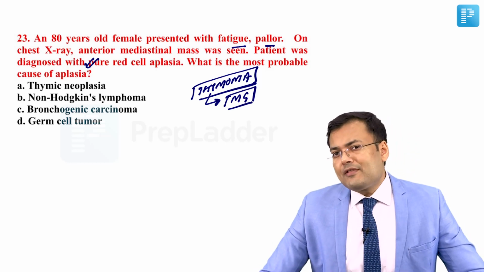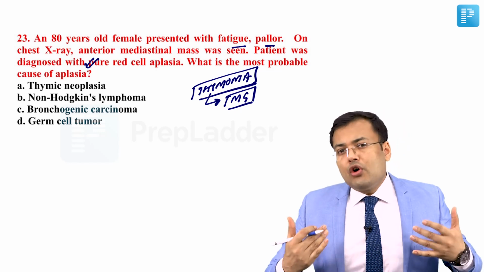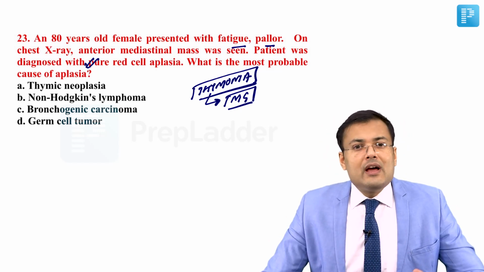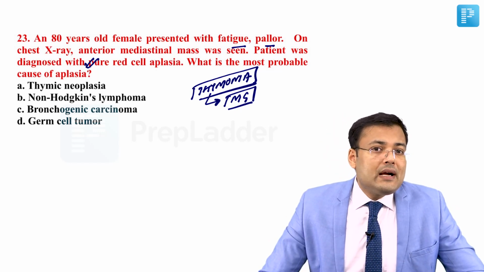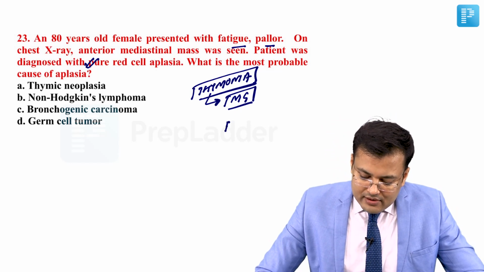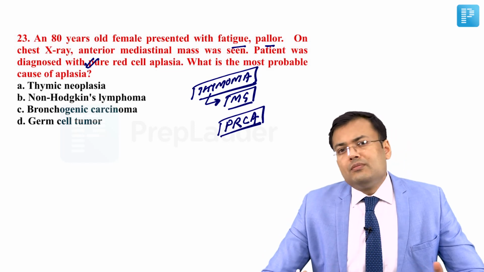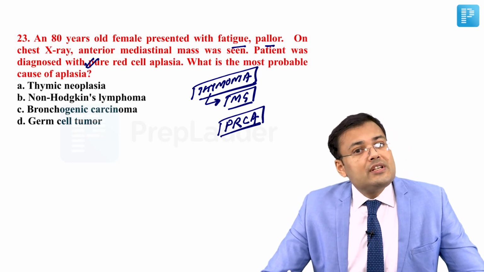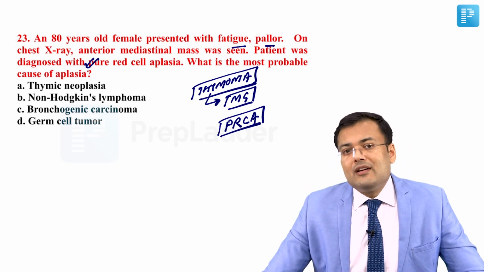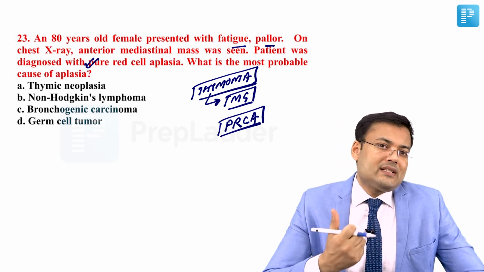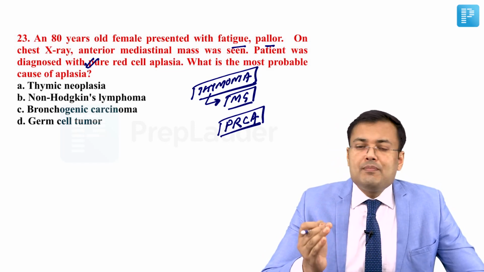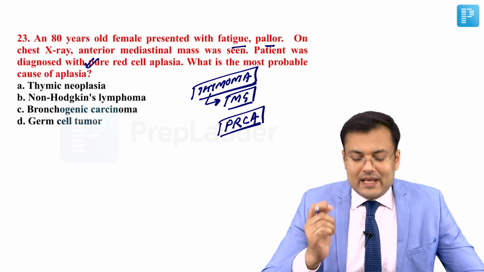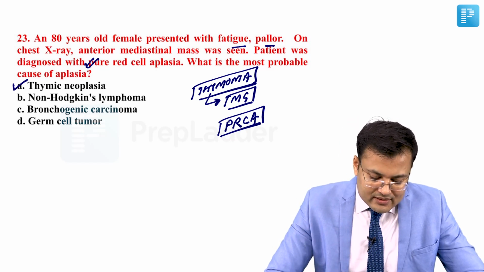Right? Apart from myasthenia gravis, it is also associated with what? Hypogammaglobulinemia. It is associated with pure red cell aplasia. So thymoma is associated with pure red cell aplasia. So the tumor is in the anterior mediastinum associated with pure red cell aplasia. And what is the correct answer?